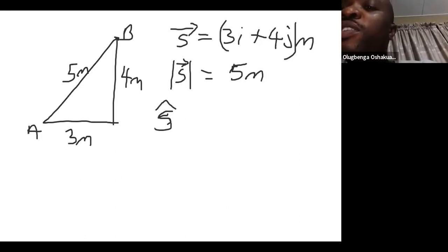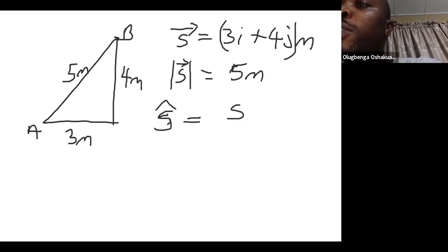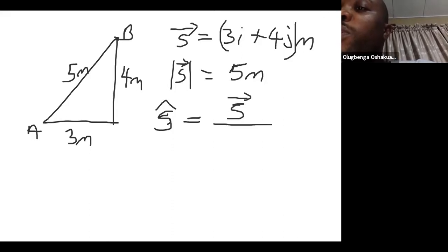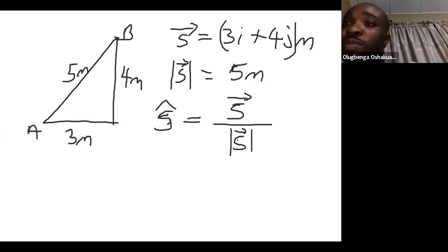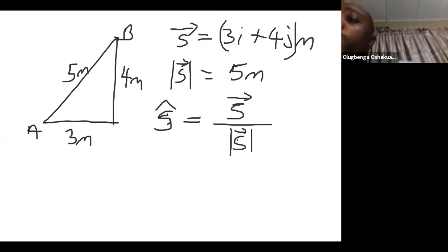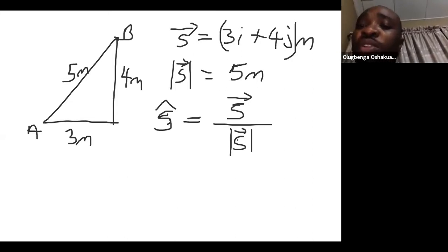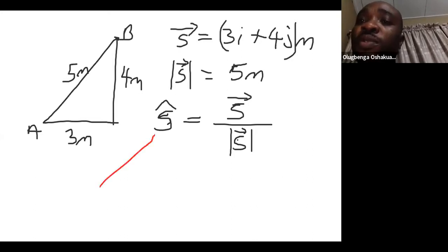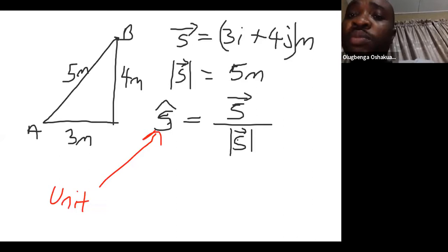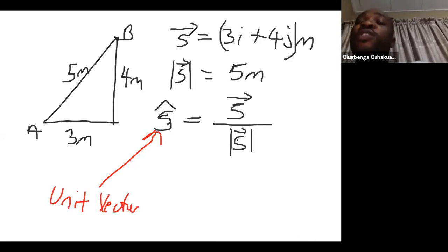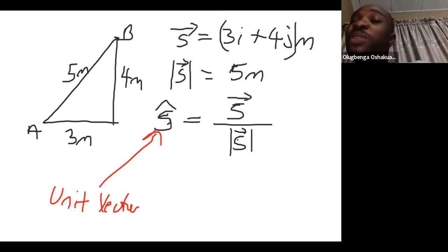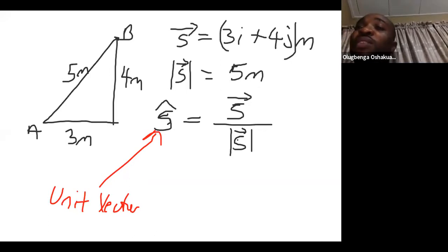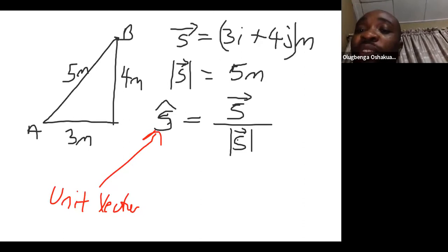And the unit vector S caret is defined as the vector S divided by the magnitude of vector S. So when you look at the unit vector itself, the first thing that should come to your mind when you hear unit vector is to note that the magnitude is 1.